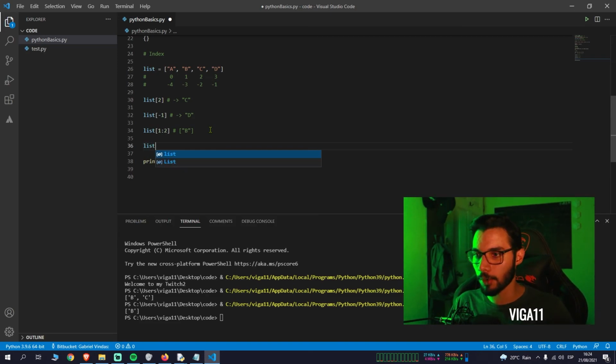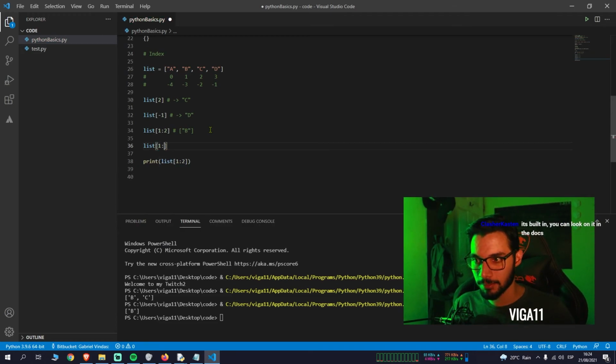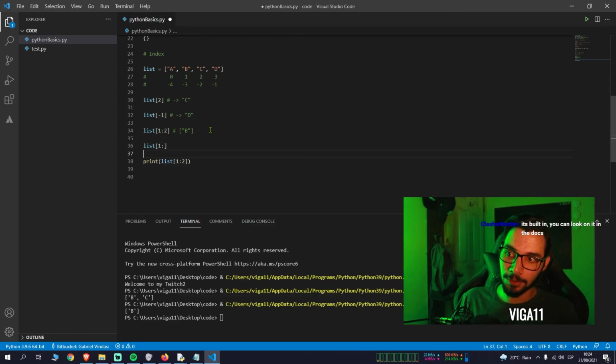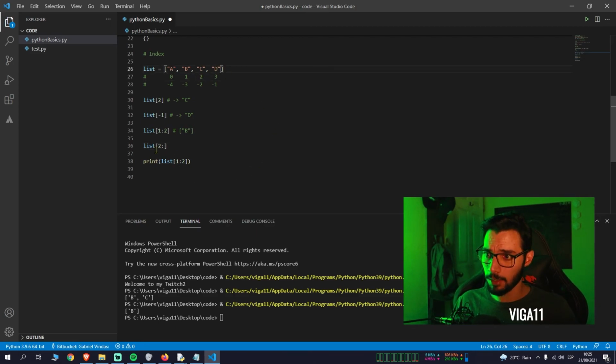So if you say list from position 1 and then a colon, that just means from position 1 to the end. Or position 2 to the end, and it will give you C and D, because you're not setting a final value. This should give you position 2, C and D, yeah.